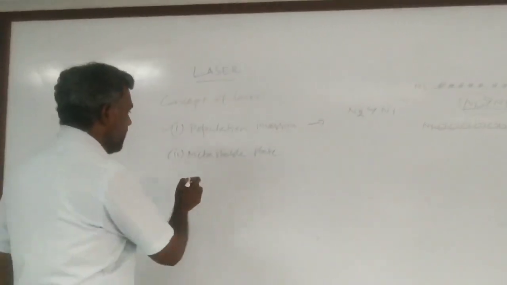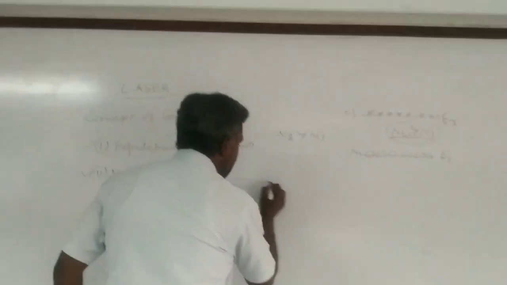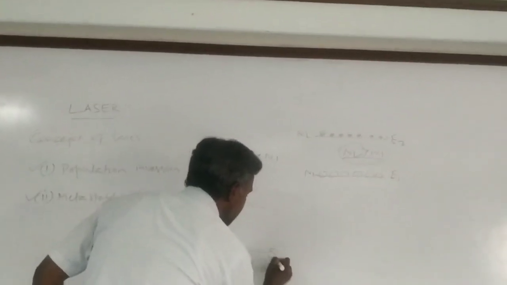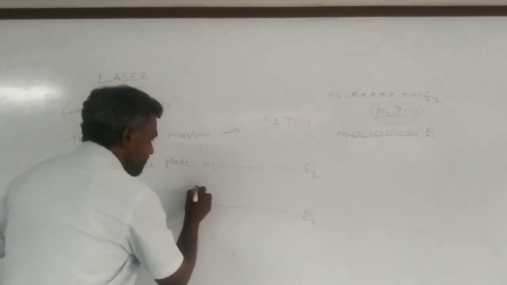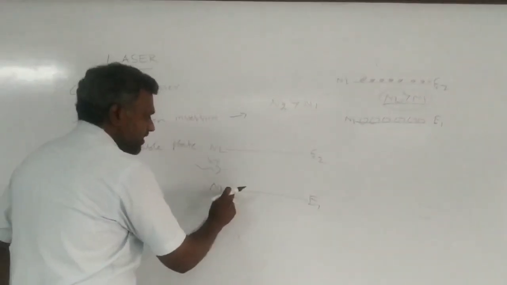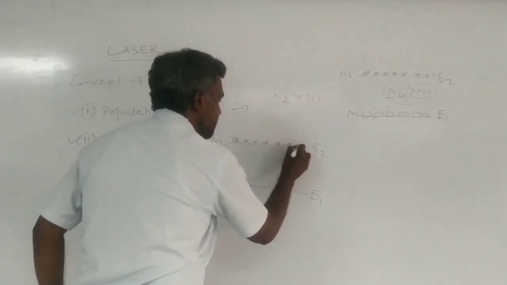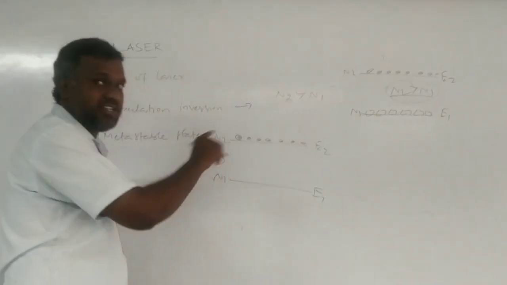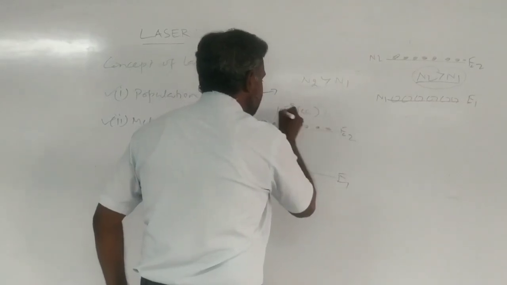And the second one is the metastable state. What is the metastable state? It is also very simple. Whenever light energy is supplied, all the atoms in the lower energy level go to the higher energy level, and they do not stay there for a long lifetime. For example, 10 power minus 9 seconds, which is 1 nanosecond.